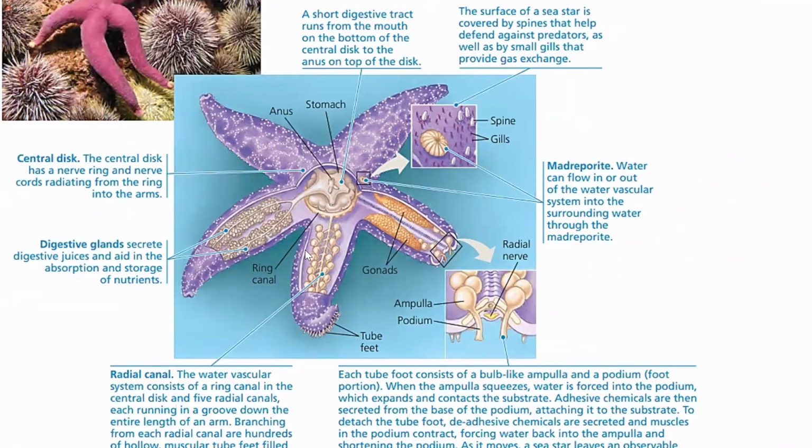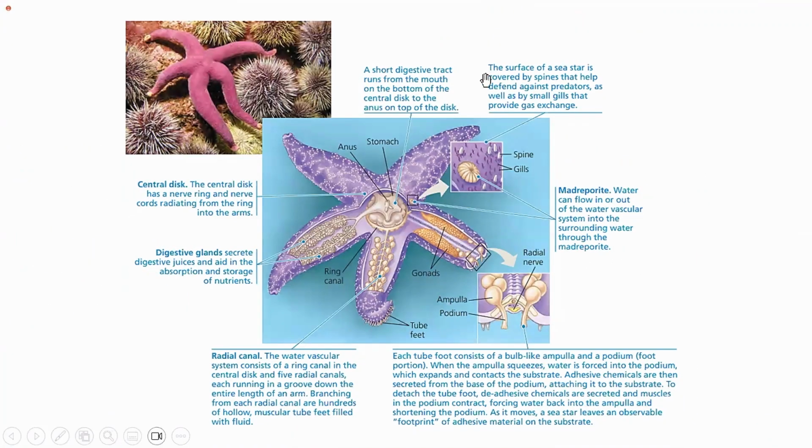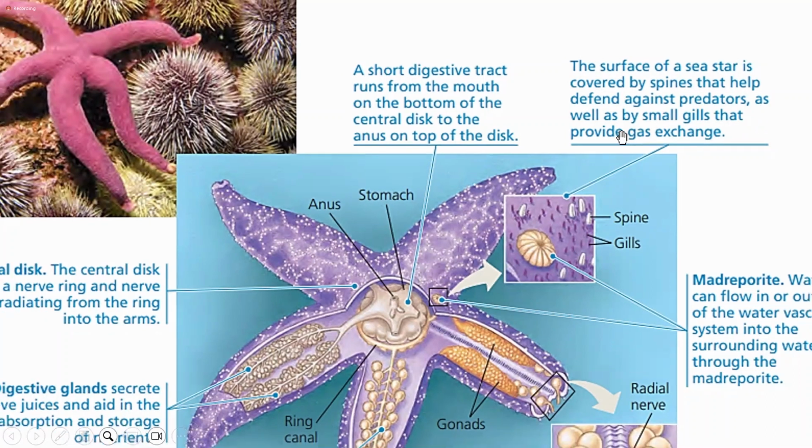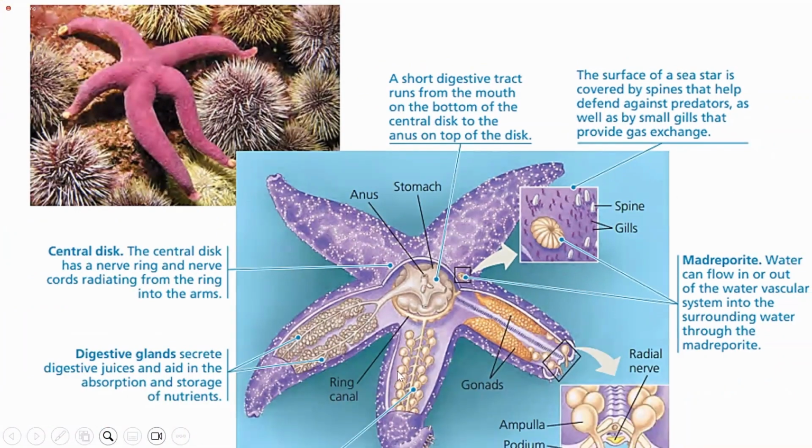Then the digestive system is short. A short digestive tract runs from the mouth, which is on the bottom or the oral side of the central disc, to the anus on the top of the disc. On the top you have the anus, but on the other side you will have the mouth. The surface is covered by spines that help defend against predators, as well as by small gills that provide gaseous exchange. This is the surface morphology.